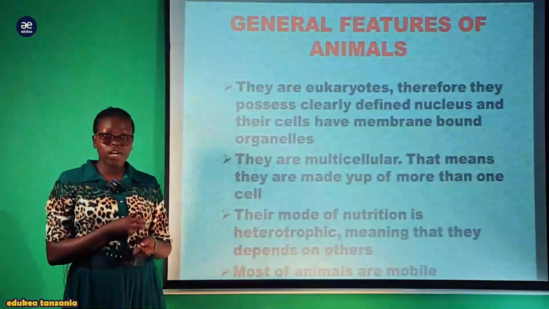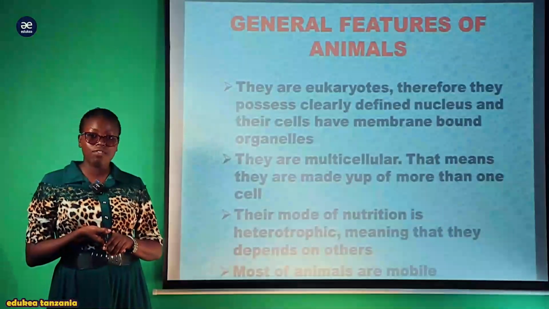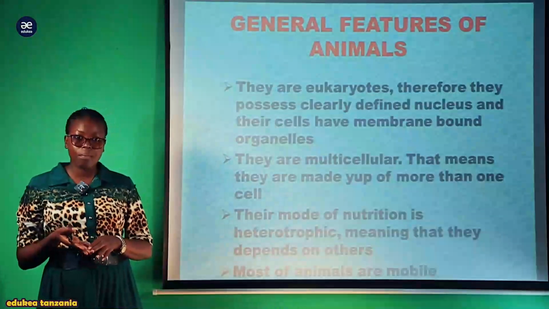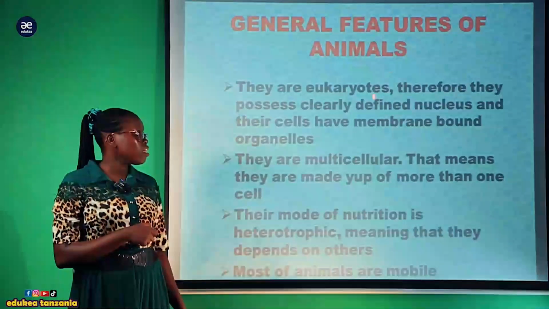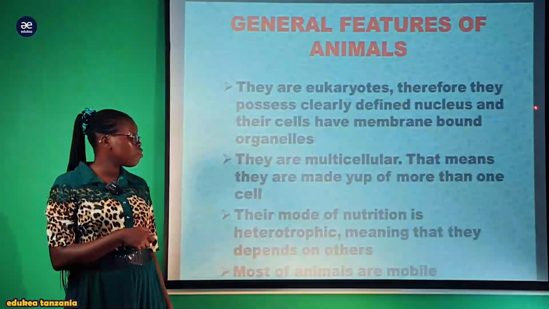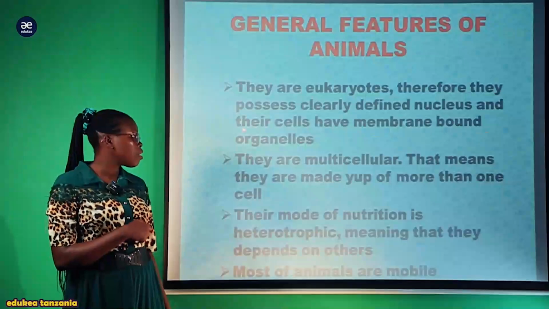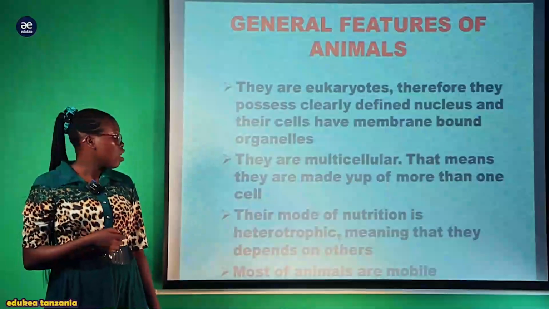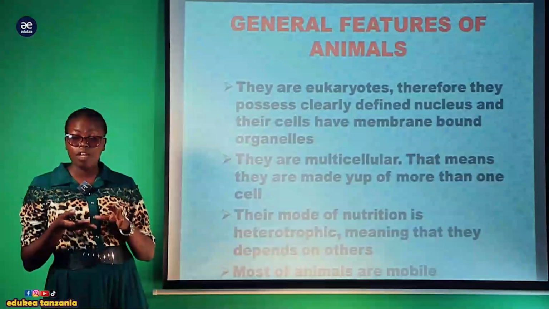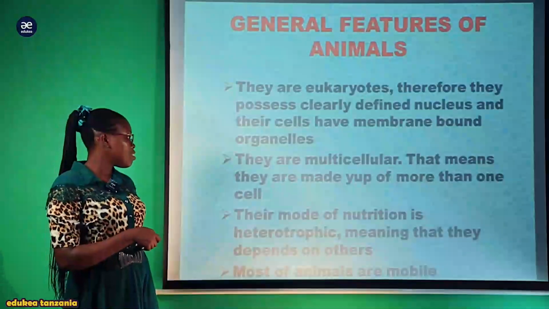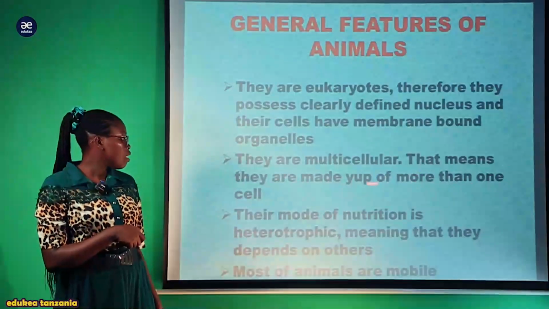They are eukaryotes. Eukaryotes are organisms which have a nuclear membrane, and their organelles are bound by membranes. So eukaryotes possess a clearly defined nucleus, and their cells have membrane-bound organelles. Also, they are multicellular, meaning that they are made up of more than one cell, in fact millions of cells.